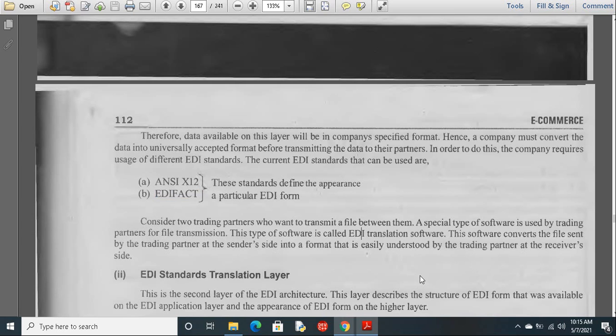So if you want to send one file from one person to another person, they use a specific software, and that specific software is considered as EDI. In the application layer, they have to decide in which format they want to send and which software they want to use. So that is layer number 1.